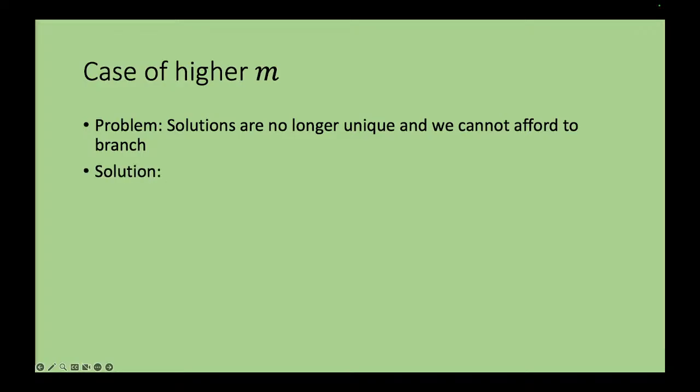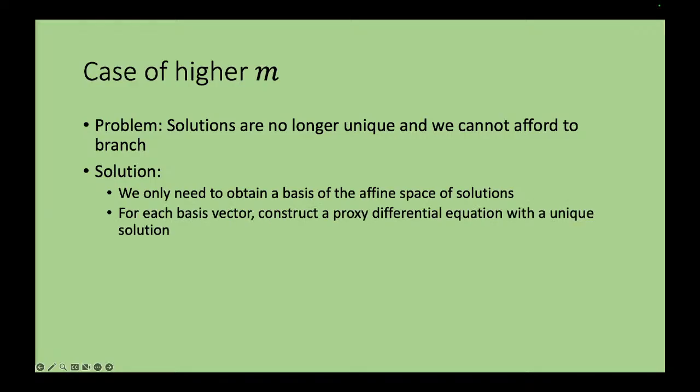Because if you carefully stare at it, you'll notice that, firstly, as I mentioned before, we don't need to get all the solutions, we only need to get a basis of the solutions. What we observe in this differential equation is that for each basis vector, instead of working with this differential equation, you show there's another differential equation such that, if for that basis you fix the initial coefficients, then onwards the solution is unique. And the solution is exactly what I said.